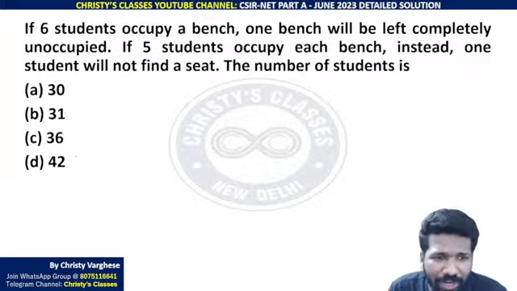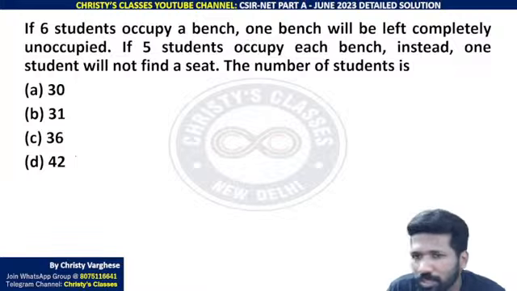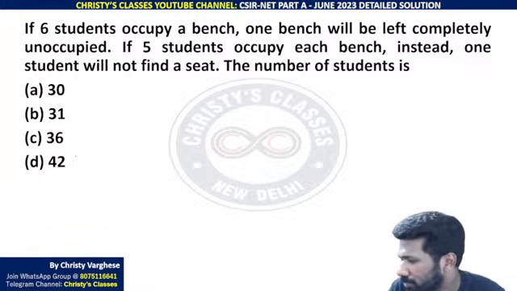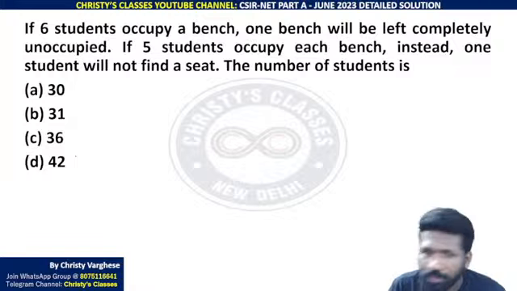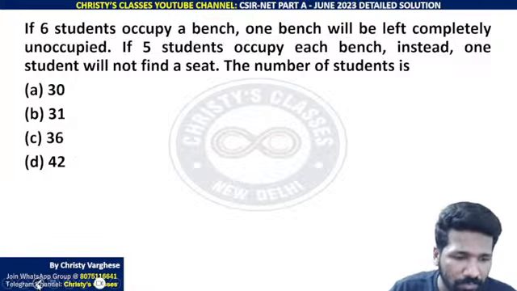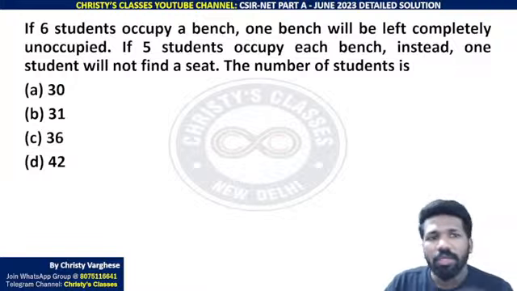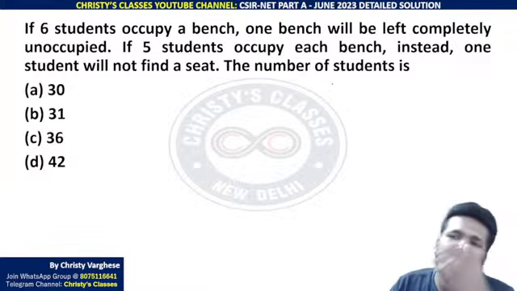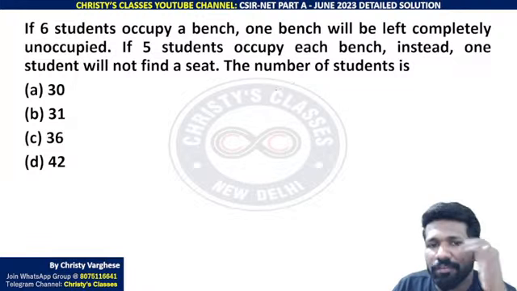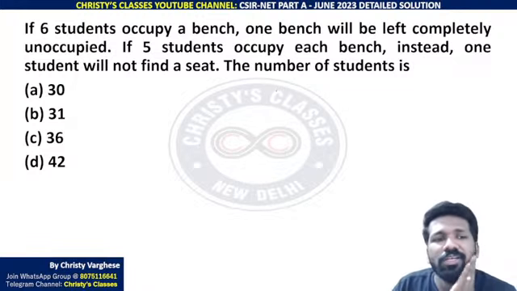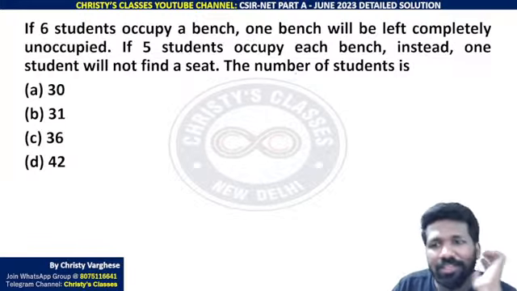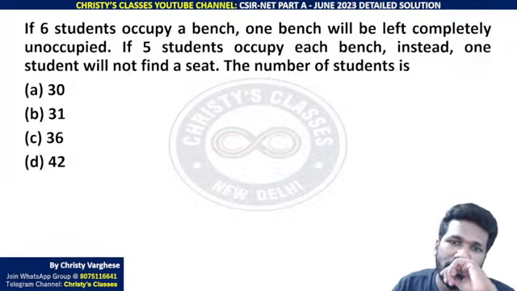So here you can do direct method, here you can do elimination method, both are possible. Any answers? Some of you are getting answers. Okay, so I will explain. If 6 students occupy a bench, one bench will be left completely unoccupied. If 5 students occupy each bench, instead, one student will not find a seat. Number of students is. So here,